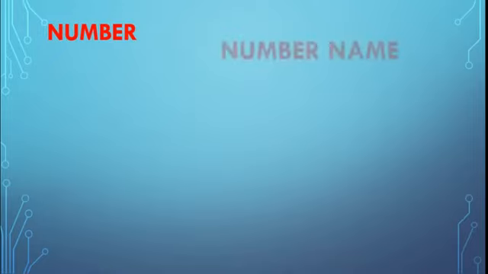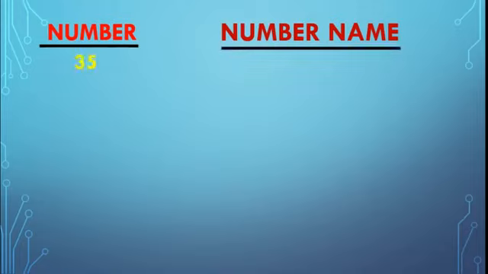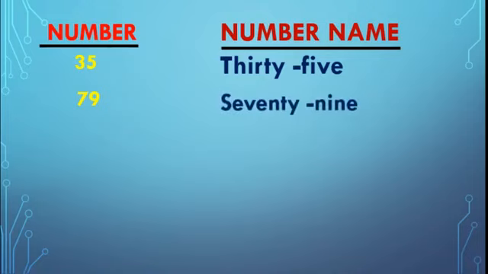Yes, number column is there and number name. Now, here number is there. This is 35, 30 and 5. The number name is thirty-five. You must know the spelling: T-H-I-R-T-Y, 30 and 5, 35. Okay. Second one is 79. See this.